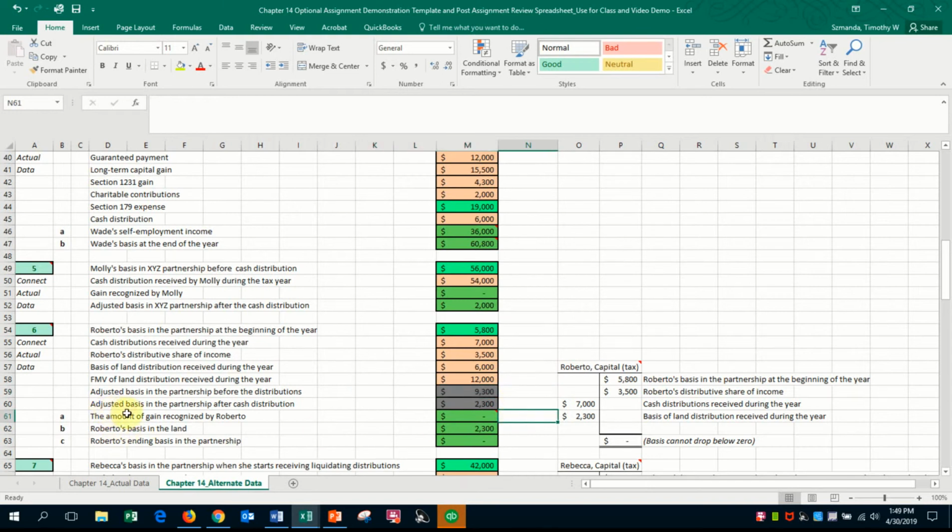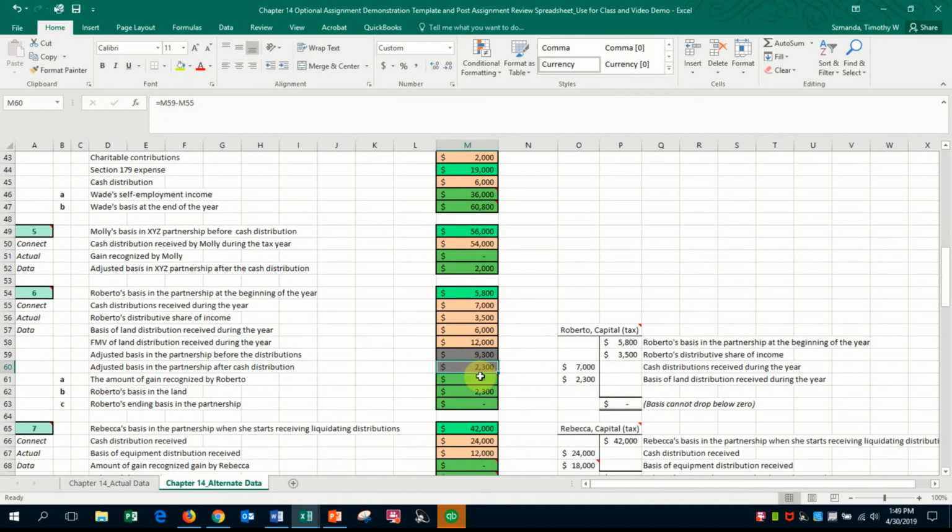Then I needed the adjusted basis in the partnership after the distributions. I took my adjusted basis before the distribution of $9,300, and from that I deducted the cash distributions during the year of $7,000. So $9,300 minus $7,000 gives us $2,300.